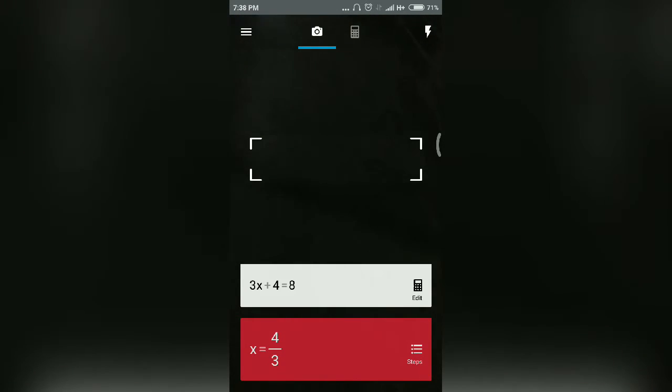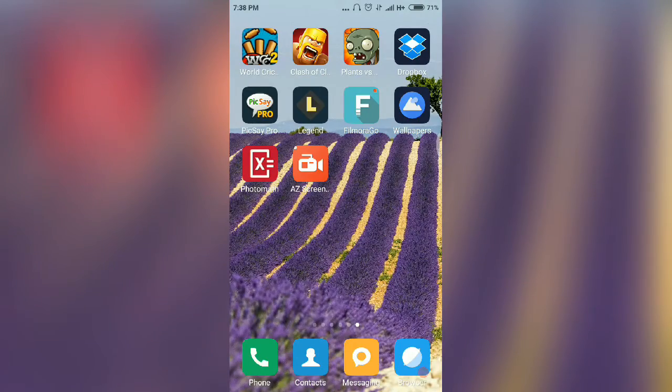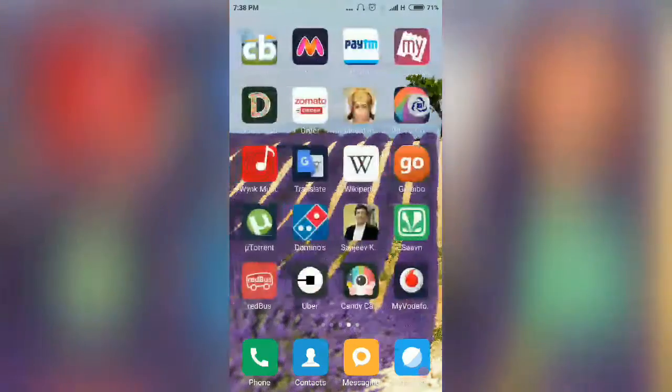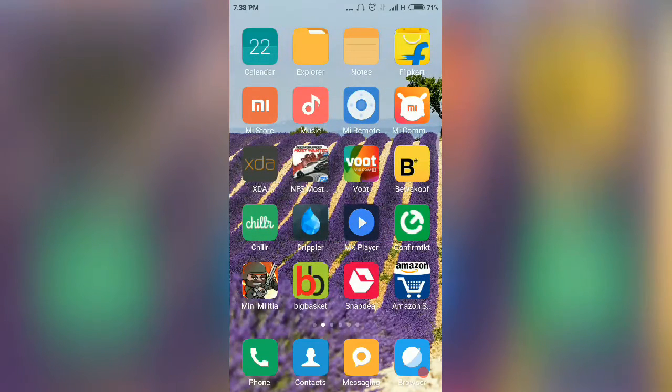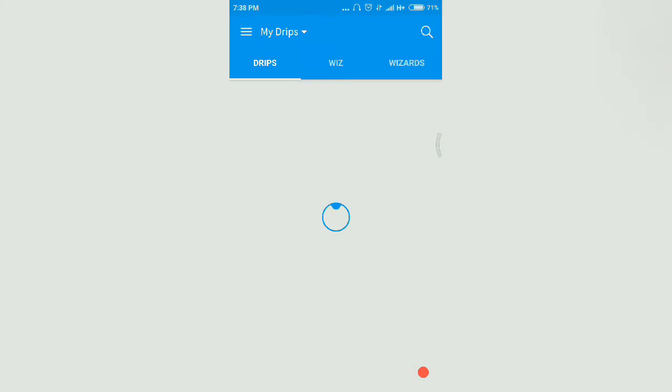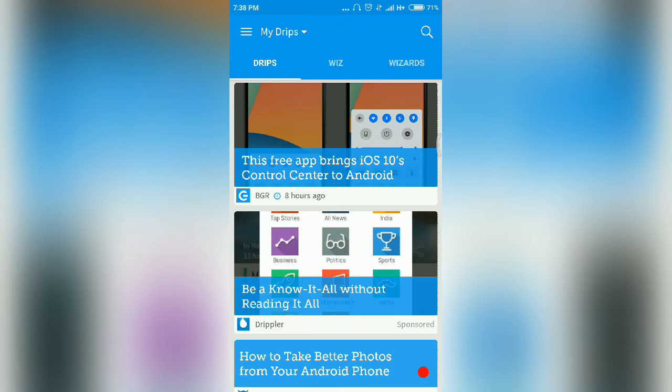Let's move on to my third app. My third app includes Drippler. Drippler, you can download it from the Play Store. Drippler is a wizard. As you all know, there is a Siri for Apple and Cortana for Windows. Those are tech assistants for those companies. And for Android, there is Drips.